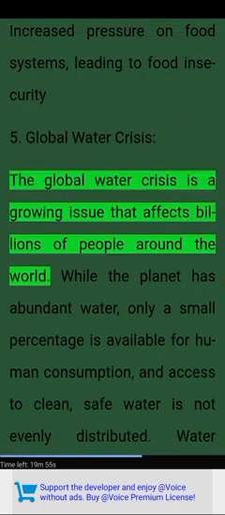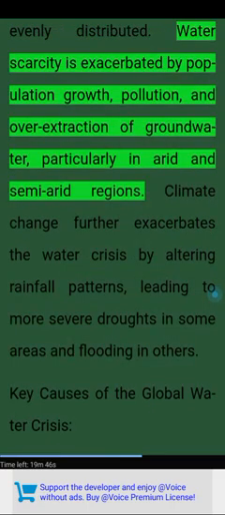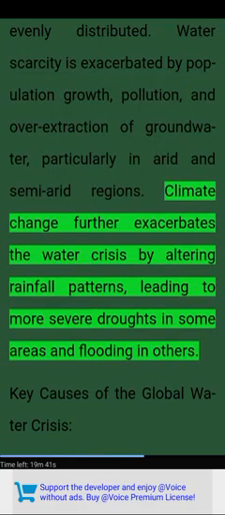5. Global water crisis. The global water crisis is a growing issue that affects billions of people around the world. While the planet has abundant water, only a small percentage is available for human consumption, and access to clean, safe water is not evenly distributed. Water scarcity is exacerbated by population growth, pollution, and overextraction of groundwater, particularly in arid and semi-arid regions. Climate change further exacerbates the water crisis by altering rainfall patterns, leading to more severe droughts in some areas and